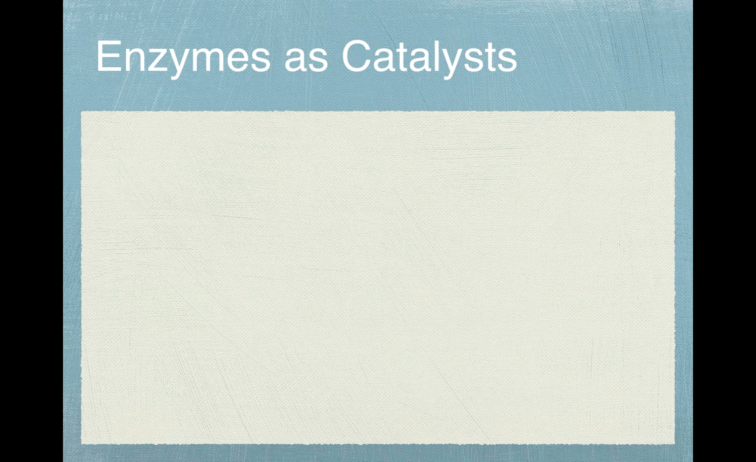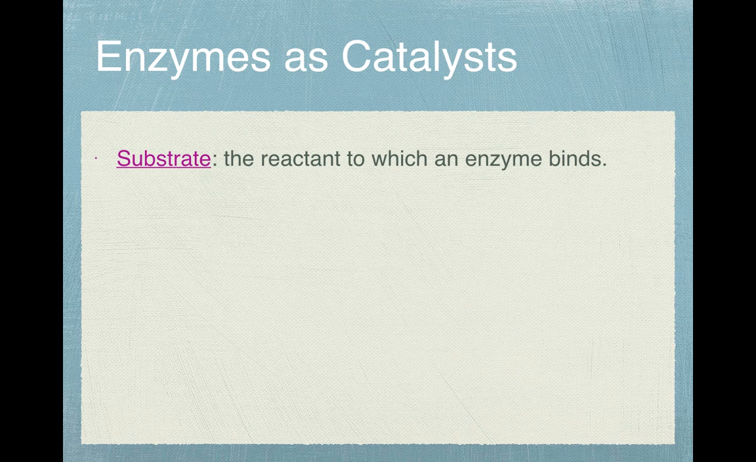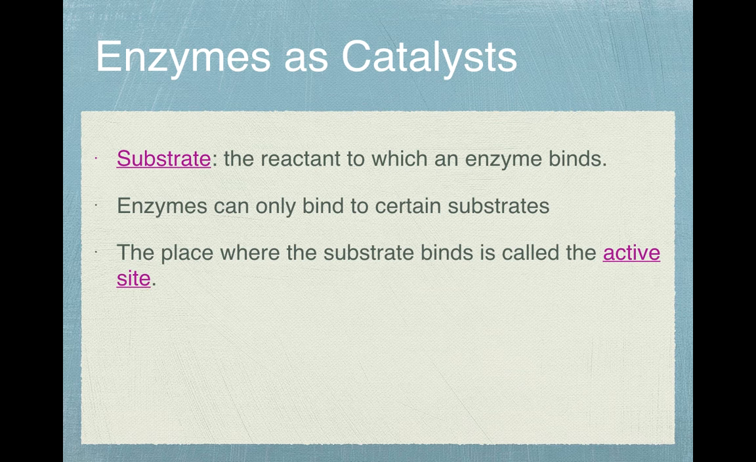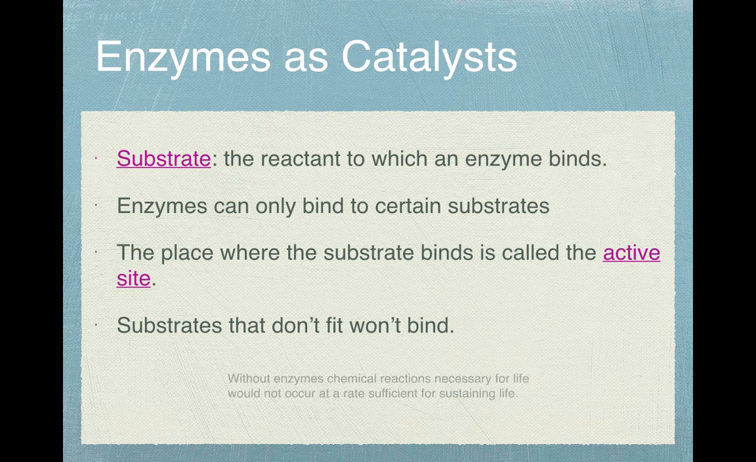Enzymes as catalysts. They have a substrate, which is the reactant to which an enzyme binds. Enzymes can only bind to certain substrates. The place where the substrate binds is called the active site. Substrates that don't fit won't bind.